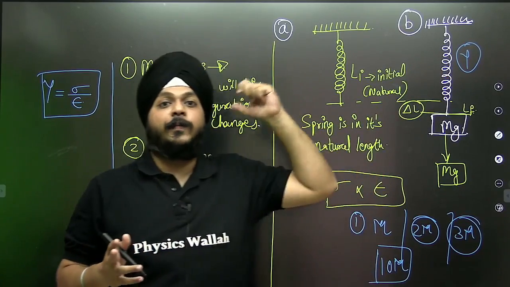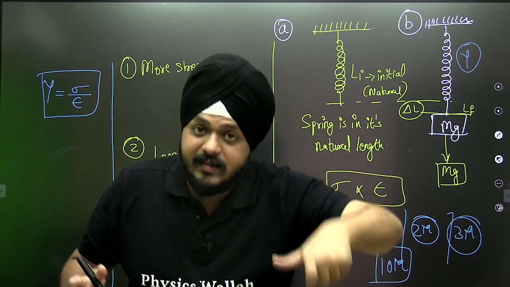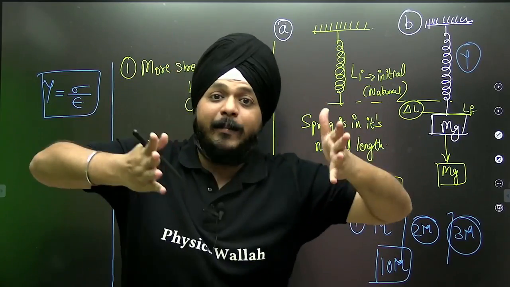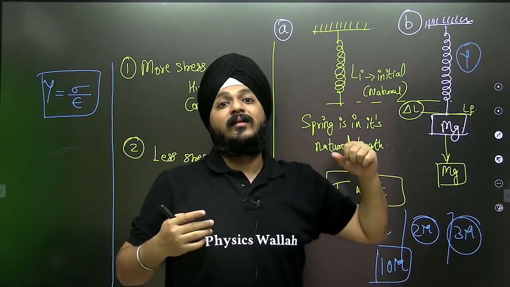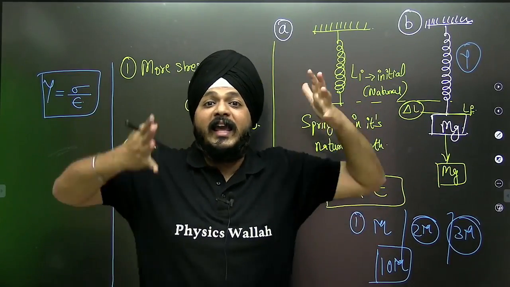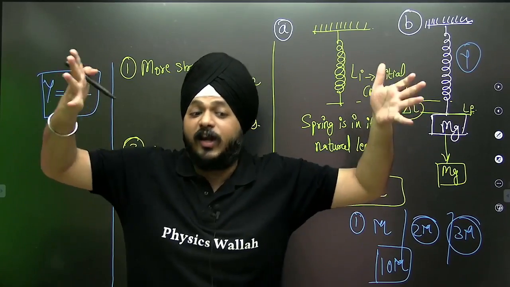So whether this spring is capable of holding the 10 mass or not, it completely depends on the nature of the spring, how the spring is, and up to what limit it is able to produce stress, up to what limit it can change its configuration.